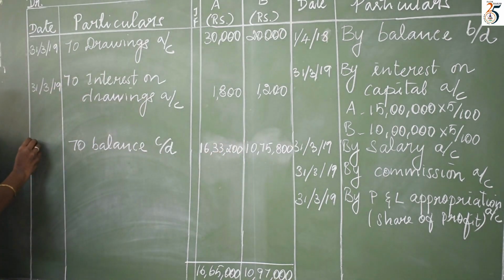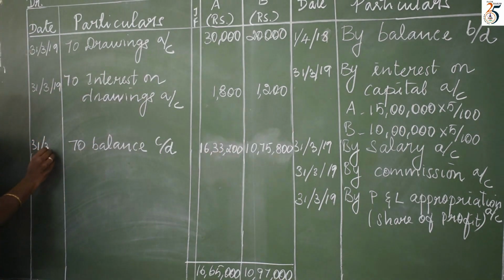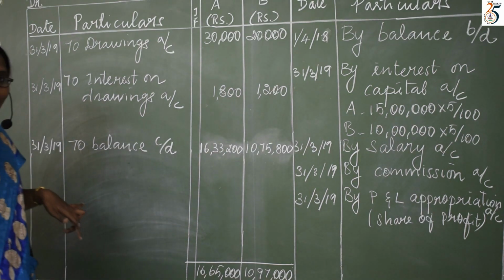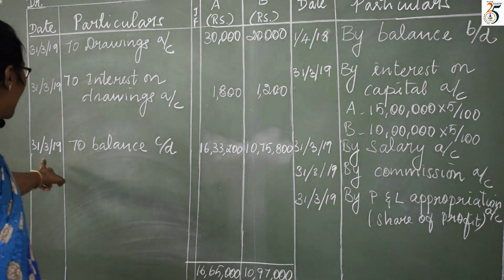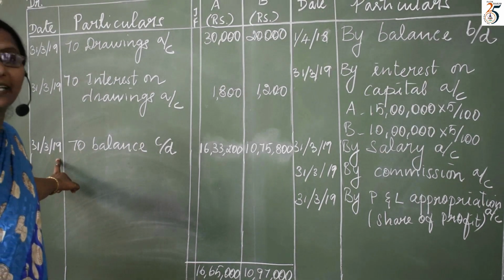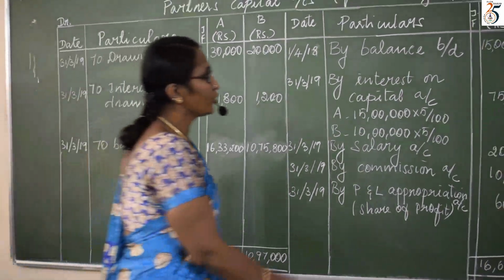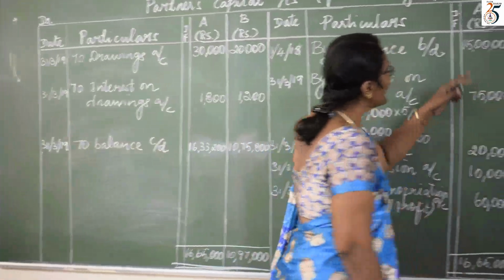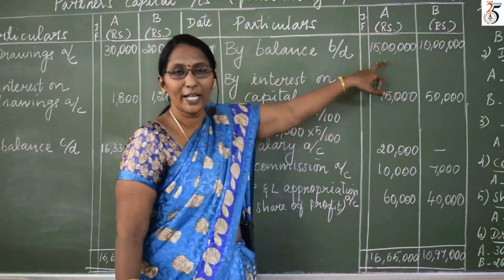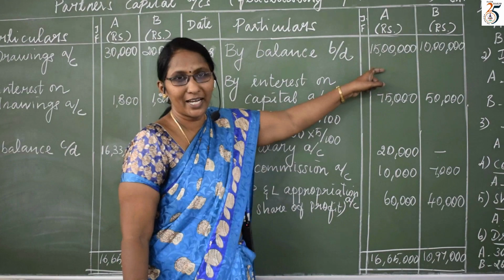So for the closing balance, we have to write the closing date of the financial year. What is the closing date of the financial year? 31/3/2019. See here, I want to discuss, partner A's opening balance was how much? 15 lakhs.